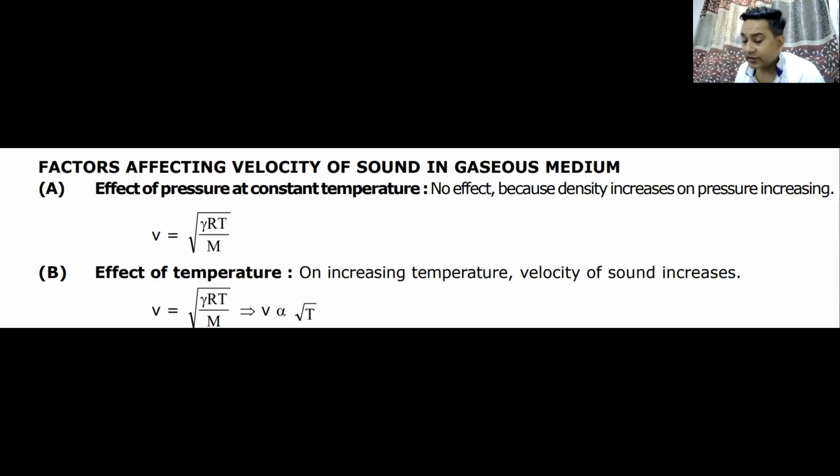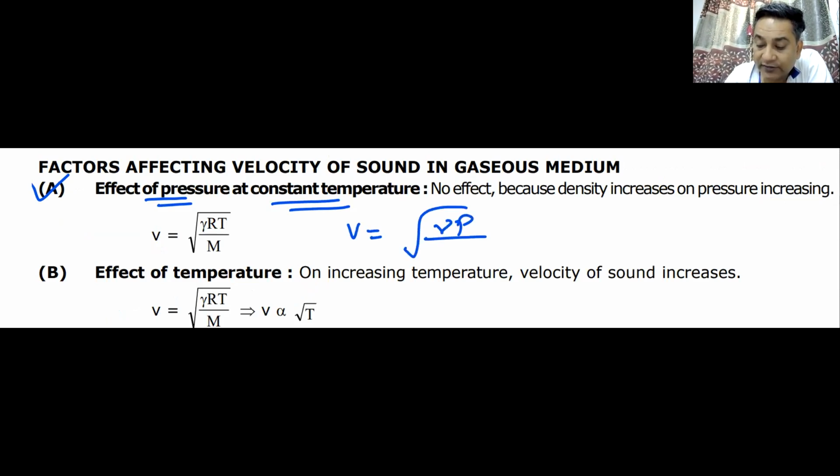Well, let us see what the effects of various factors on the speed of sound are, and the most important thing is the effect of pressure at constant temperature. Remember, if I increase or change the pressure of the body, I can also change its density. If you look at the formula for sound wave, it is also written as root of gamma p by rho. From here, you will see that it is directly proportional to root over p. But it may happen that you can change the pressure without changing the absolute temperature.